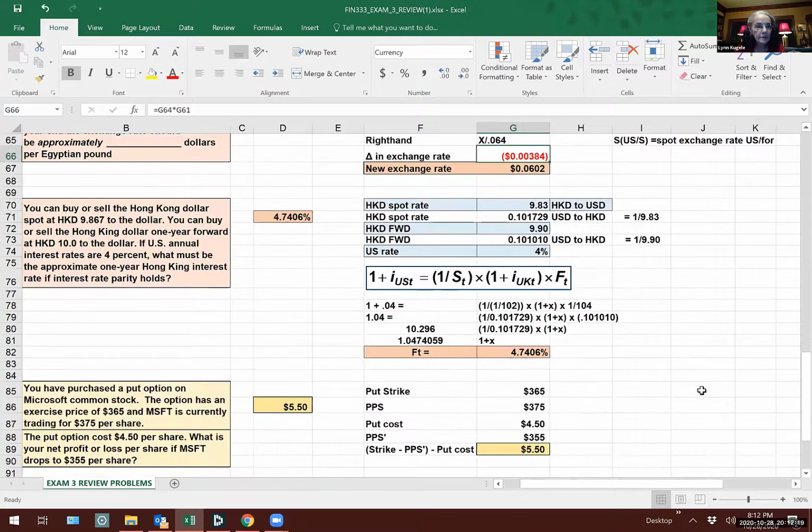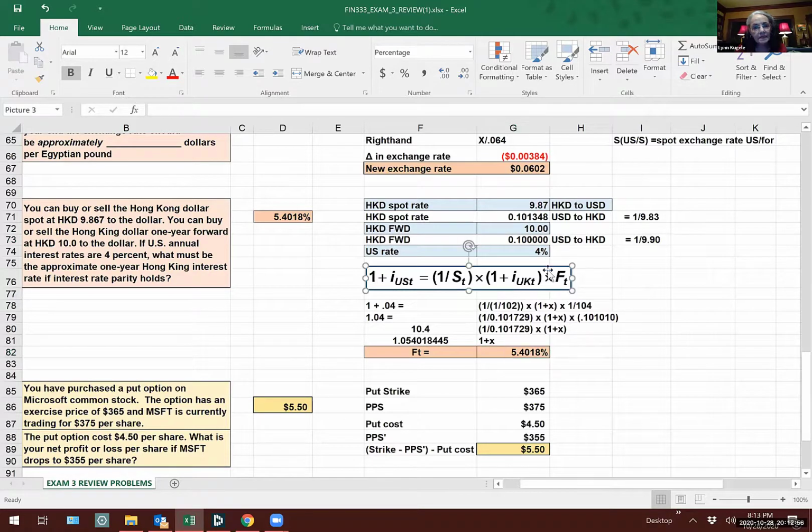And another one from chapter 9. You can buy or sell the Hong Kong dollar spot at the Hong Kong dollar 9.867 to the US dollar. You can buy it when you're forward at 10 to the dollar. But I put 9.9 over there. I have no idea why. 9.867, I can fix that one. And 10 to the dollar. There you go. If the US annual inflation rate is 4 and Hong Kong is 10, well, it must be the Hong Kong rate.